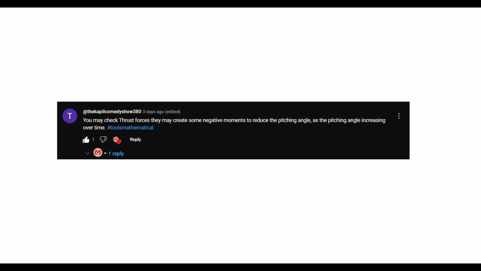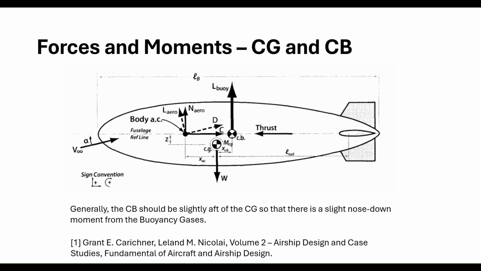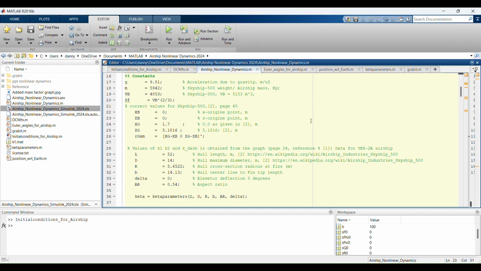To do that, I have gone through many references. One of them is Kirchner and Nicolai, Volume 2, Airship Design and Case Studies, Fundamentals of Aircraft and Airship Design. Generally, the center of buoyancy should be slightly aft of the center of gravity, so the center of gravity will be ahead of the center of buoyancy. How much ahead? Typically in the x direction it is from 0.5 to 2 meters, and in the z direction from 1 to 6 meters. Now let us come back to the MATLAB environment.